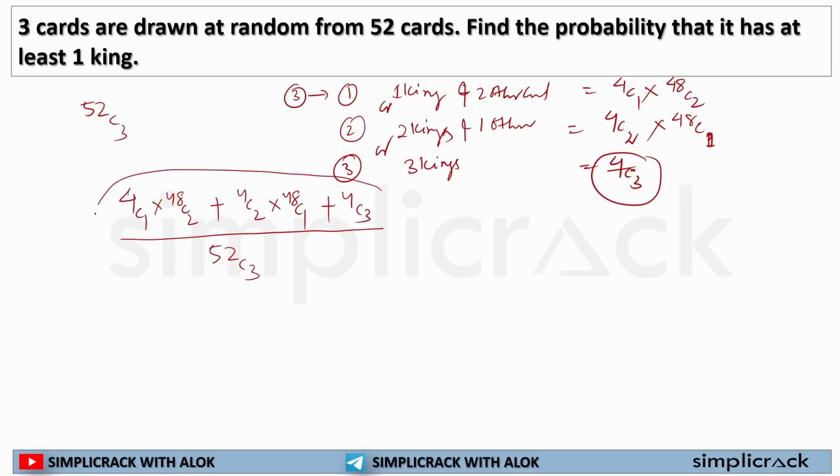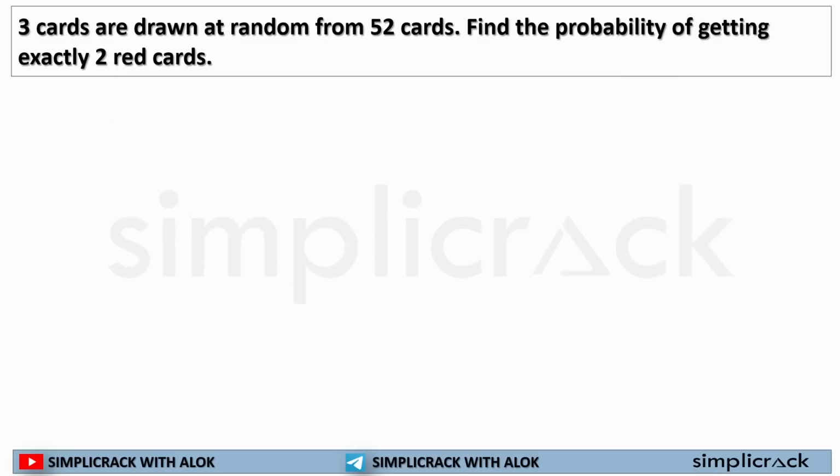And if I solve this, I will get my answer of this question. You need to understand how I am getting to this point. Because I have created the three scenarios. In each scenario, I have taken the kings and done the calculation. Okay. I hope this is clear now.